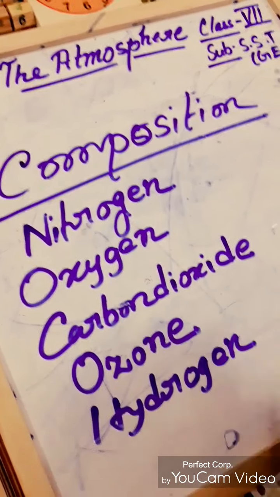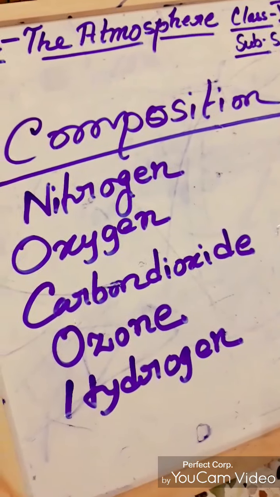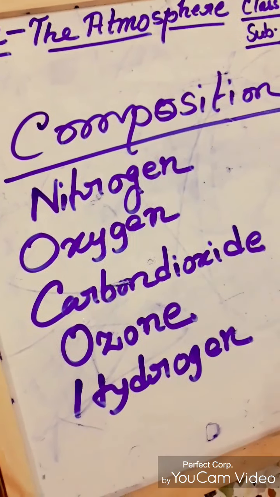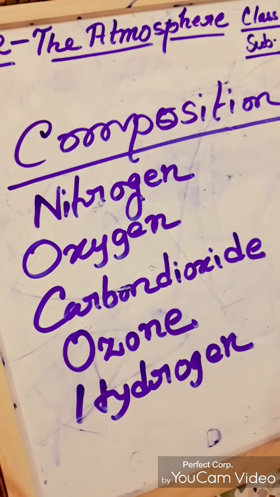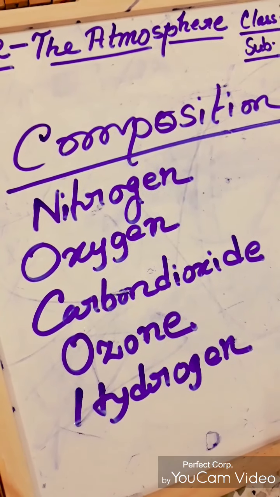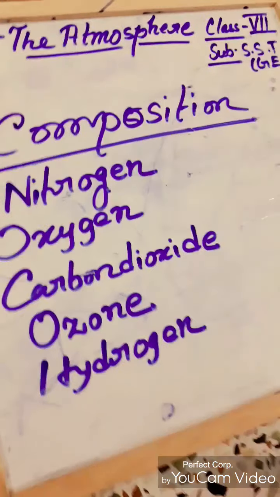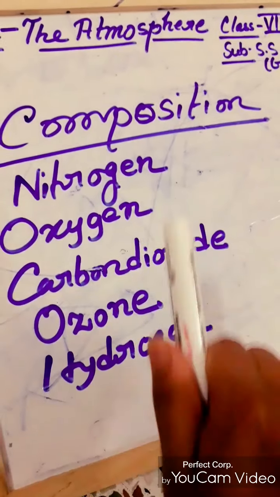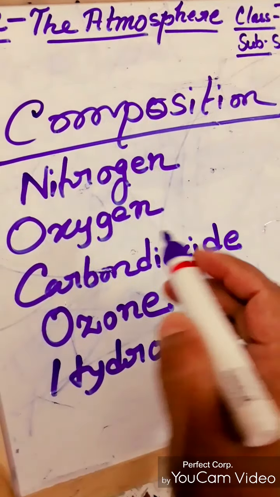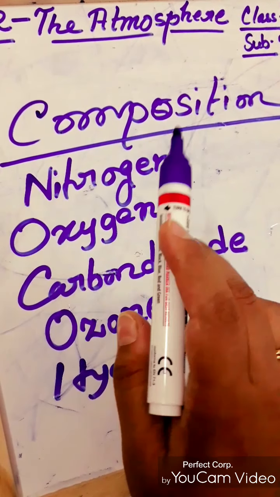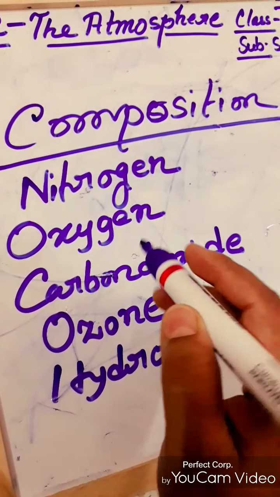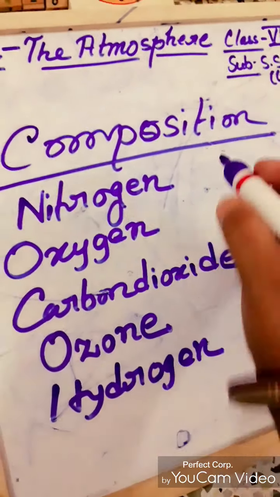Actually, there are different types of gases, like nitrogen, oxygen, argon, helium, neon, krypton, xenon, methane. There are different types of gases. So these are some major gases, because these gases are present in larger amounts than any other gases.